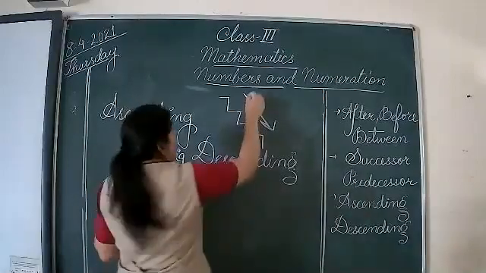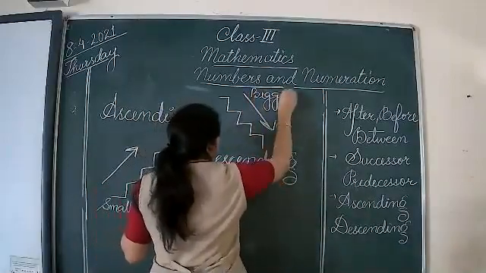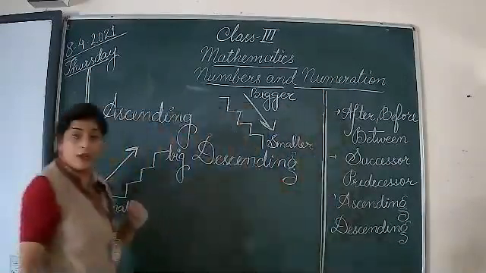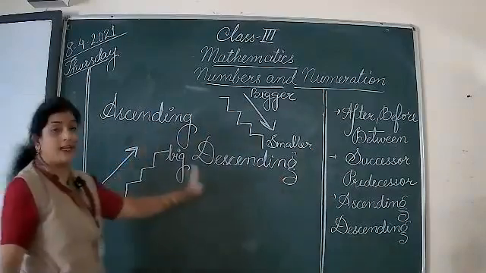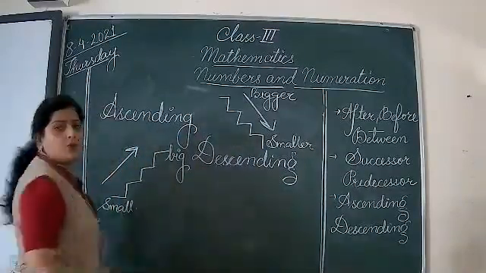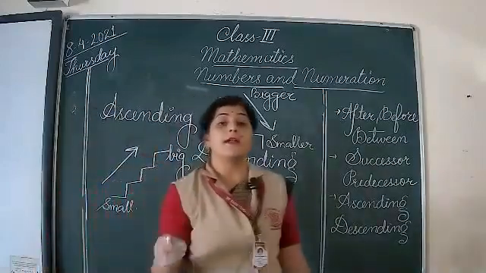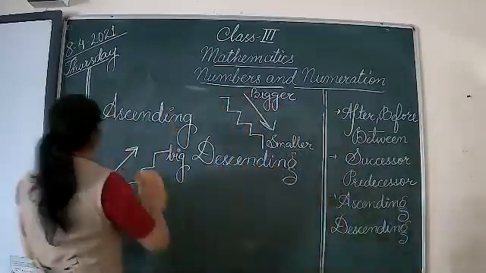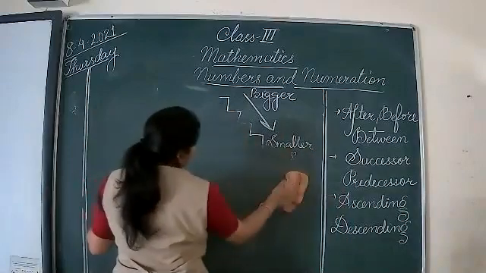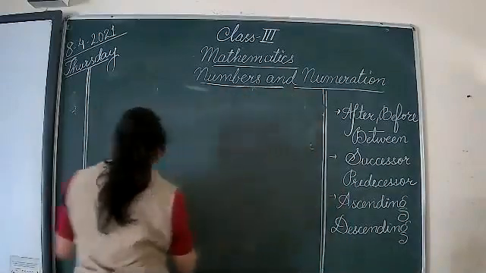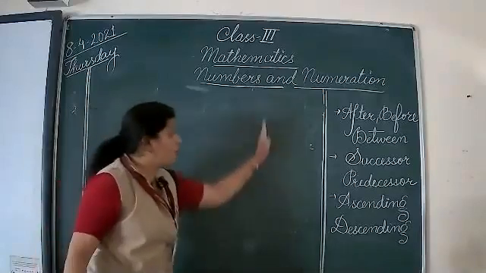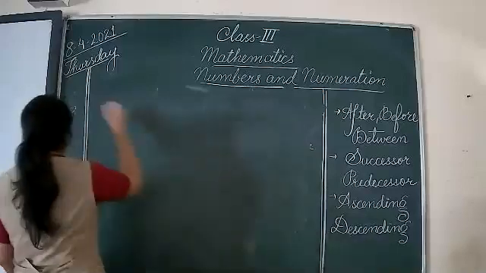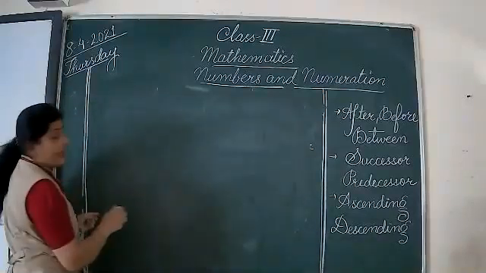That is, from a bigger number, you are coming to a smaller number. Okay. So you all know what is ascending and what is descending. Today I'm going to teach you one more thing, that is the place value chart. That will be very helpful for you to solve ascending and descending questions. But remember, you will not do that place value chart in your copy as such. While solving those, you will do them in the rough column or somewhere on the rough page. Okay. So let us take one example of ascending order.